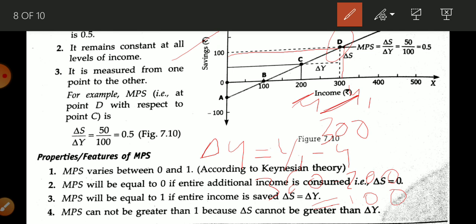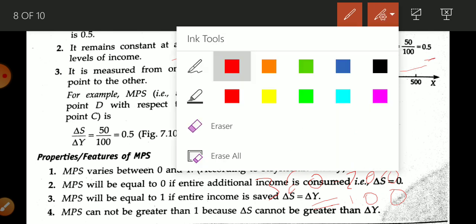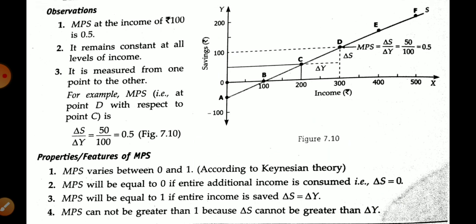Now here, if we talk about saving, it is 100. Before that its value is 50, based upon that table. So now we are going to put the value del S upon del Y, that is 50 upon 100, which is 0.5. Okay students, now what is the observation? MPS at the income of 100 is 0.5. It remains constant at all levels of income.